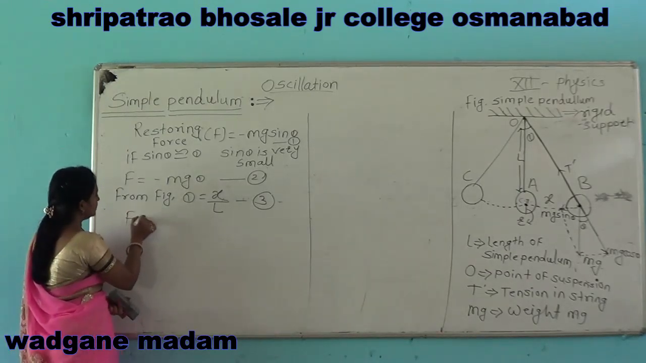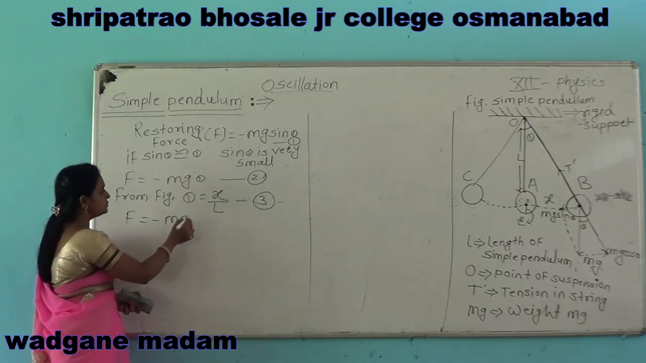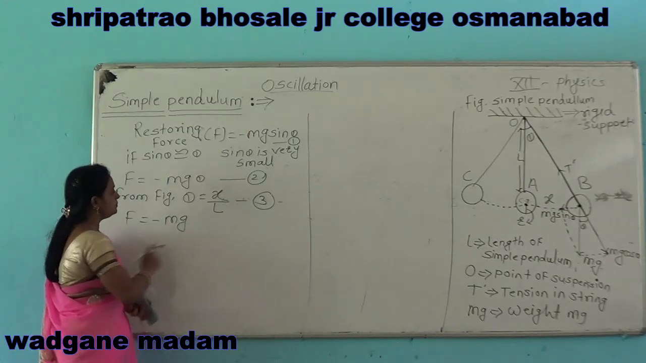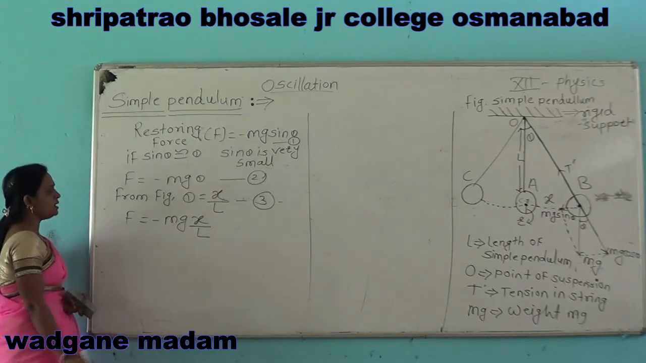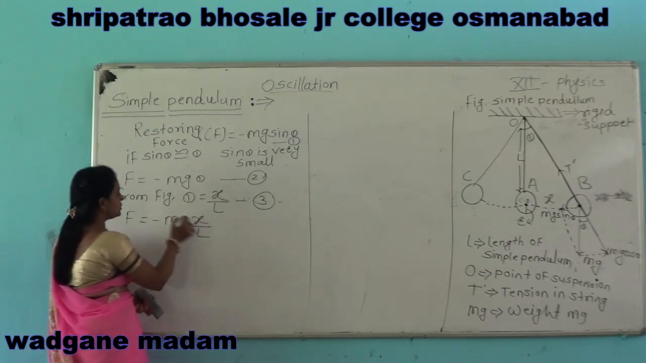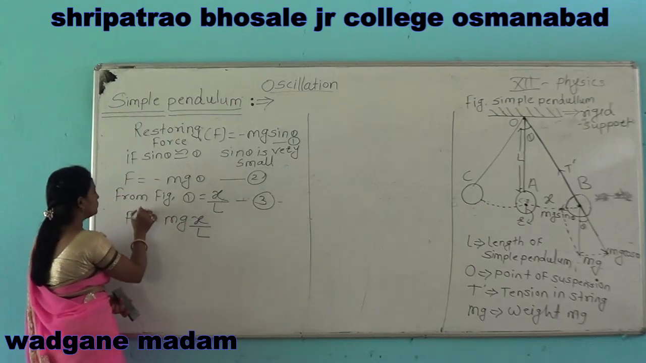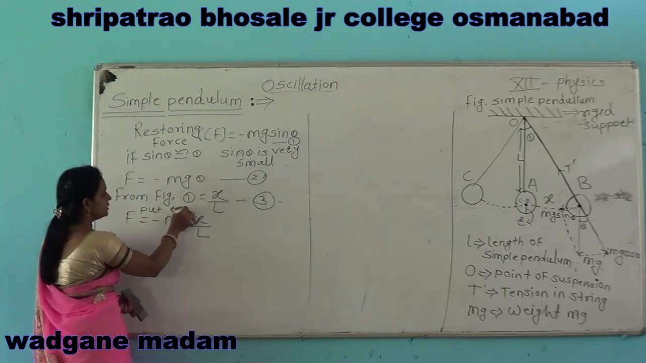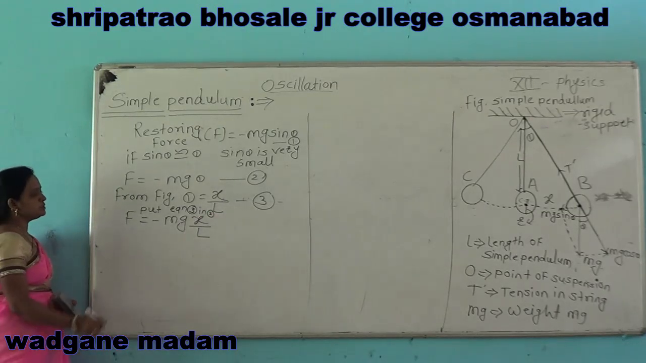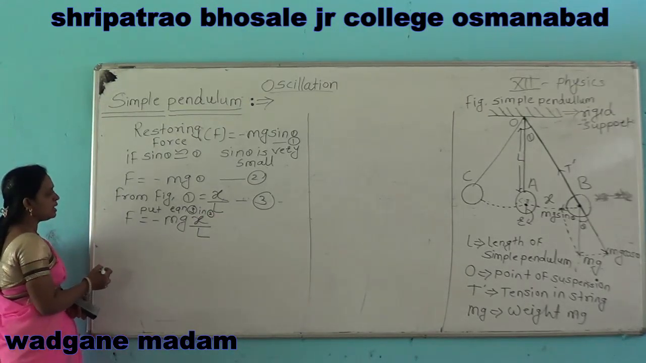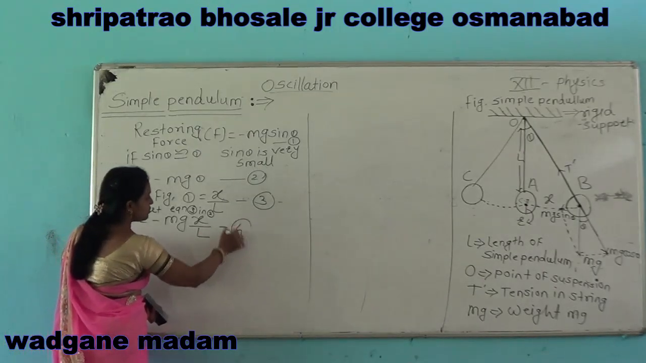Then after that, minus mg theta, its value is x by L. Theta is equal to x by L. Put this value from equation 3 into it. Therefore, F is equal to minus mgx by L. Say this equation number 4.